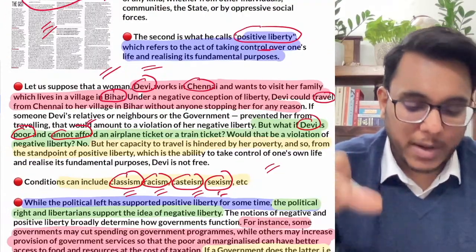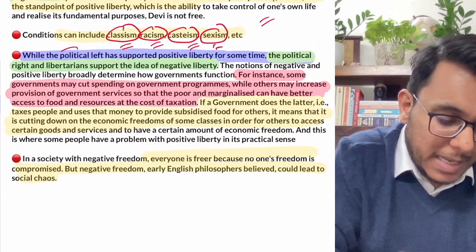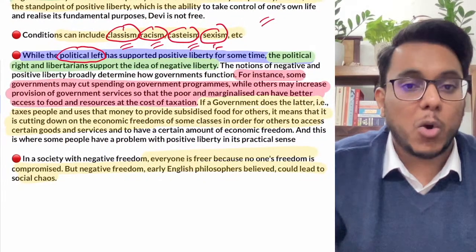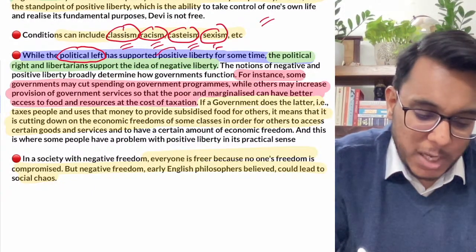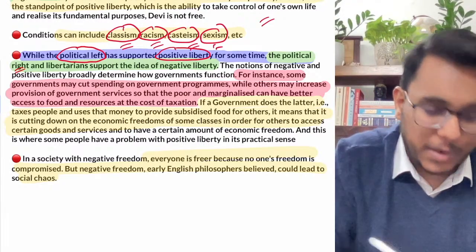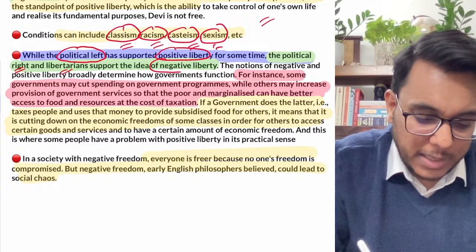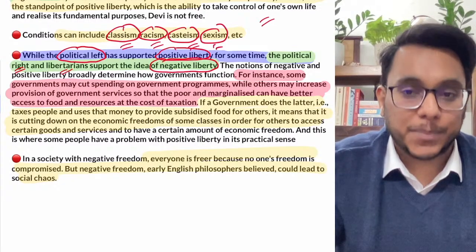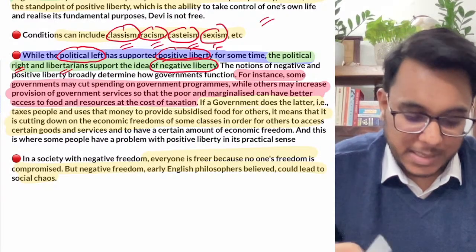Now guys, it has been provided that positive liberty is important, and the political left, who talk about the interest of the poor people, have supported this idea of positive liberty. But rightist politicians as well as the libertarians have more supported the idea of negative liberty. Is it clear or not? Now let's understand this by the help of an example.